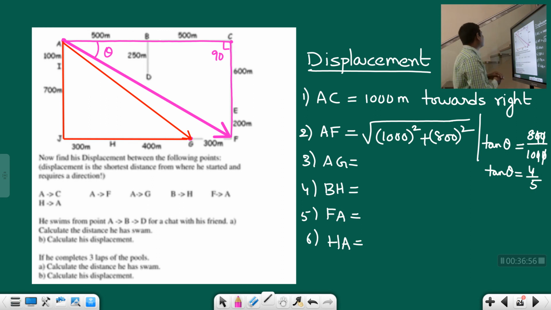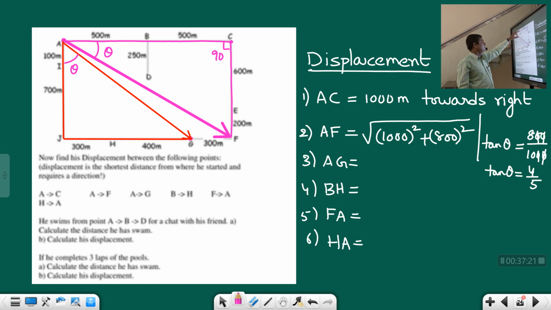And then if you want to calculate the angle also, you can take this angle as theta. So tan theta is equal to opposite by adjacent. Opposite is 700, adjacent is 800. So tan theta is equal to 7 by 8, or theta equals tan inverse 7 by 8. And then like this you can easily solve the remaining also, students.